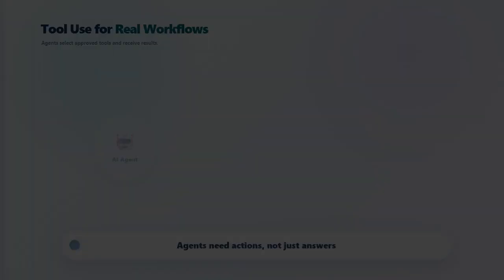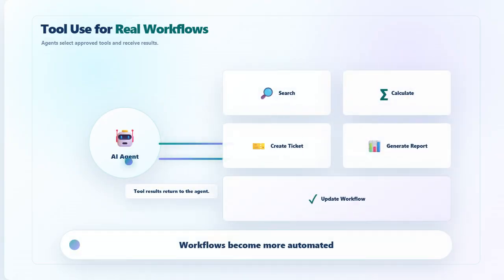Now let's look at tool use for real workflows. Accessing data is only one part of the story. Agents may also need to use tools. They may create a ticket, run a search, calculate a value, generate a report, or update a workflow. MCP can expose these tool actions in a structured way. This helps agents move from answering to doing. That is why tool use is central to MCP's future.